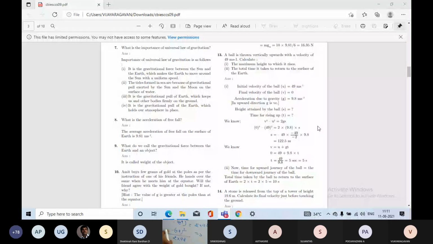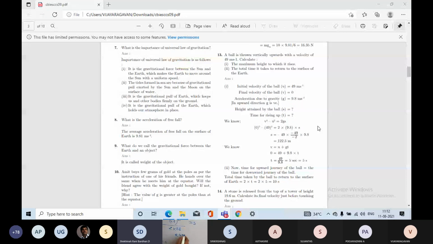49 whole square divided by 2 into 9.8. What is the value of 49 into 49? 2401 sir.